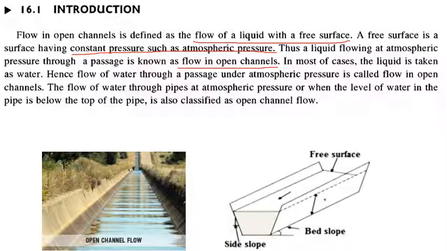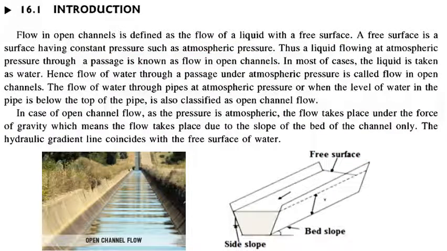Okay, in the figure you can see a channel where there is a liquid flow and it is exposed to the atmosphere. So that surface is called a free surface. In case of open channel flow, flow takes place under the force of gravity. That means there is no external force for the water to flow. It flows under the force of gravity.